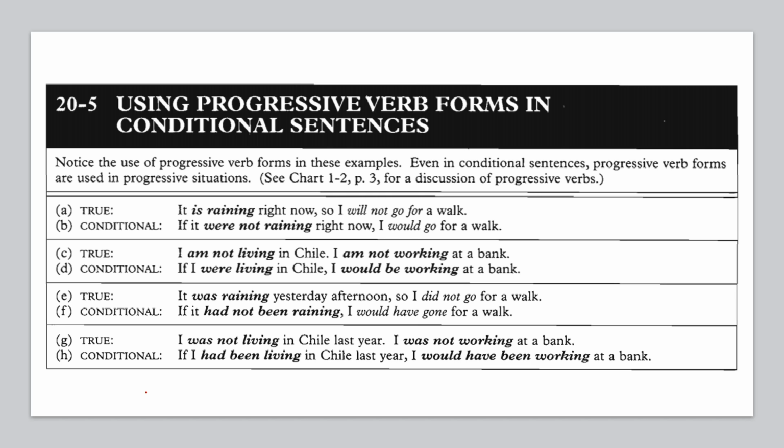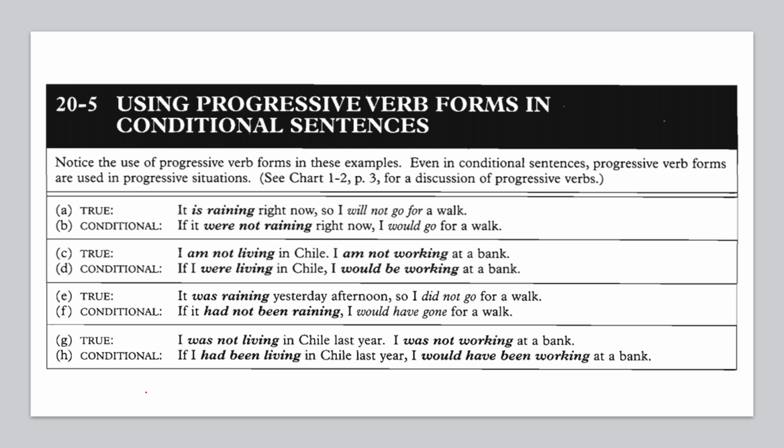And for the next example, I am not living in Chile. I'm not working at a bank. And for conditional, if I were living in Chile, I would be working at a bank. Have a look at the true condition. The true condition is in the form of simple present, so for conditional, the tense used must go backward. Don't forget to change from negative to positive. If the true condition is in the form of negative, the conditional sentence must be in the form of positive.